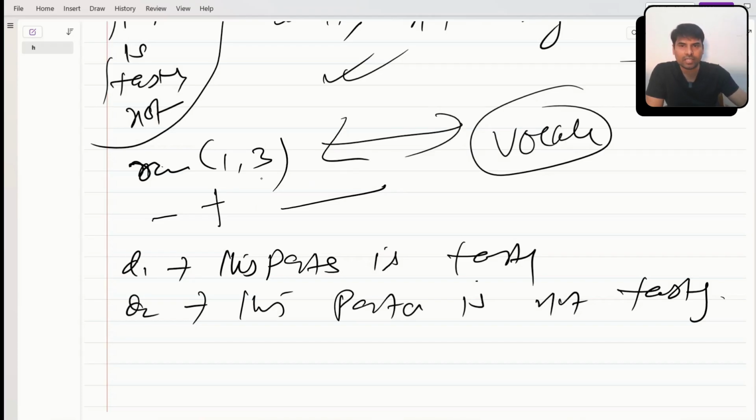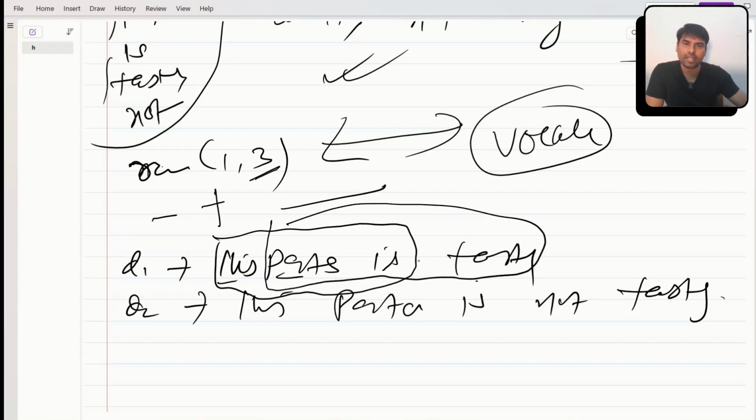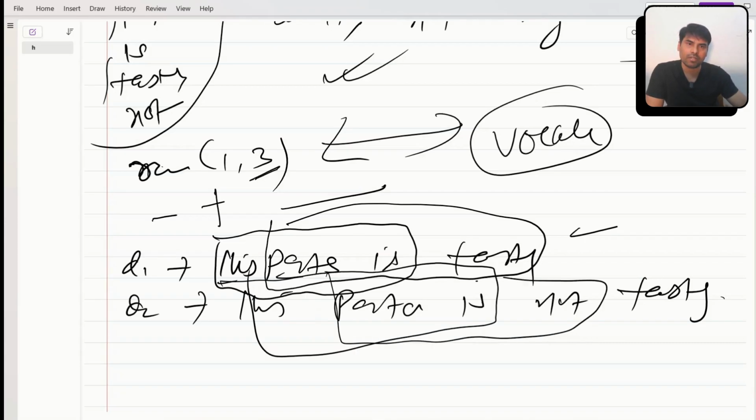So if I say (1, 3), obviously it will take all the single words, and along with that it will take three-word combinations. "This pasta is" is one unit. Then "pasta is tasty" is one unit. Then "this pasta is" is already taken, then "pasta is not" is one unit, and "is not tasty" is one unit. So it combines three words and makes one unit out of them. I hope you're getting this whole point.